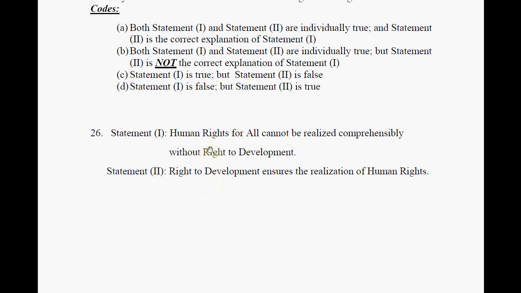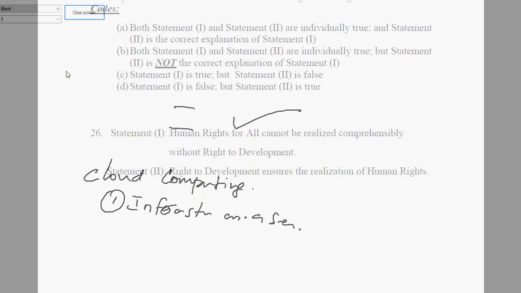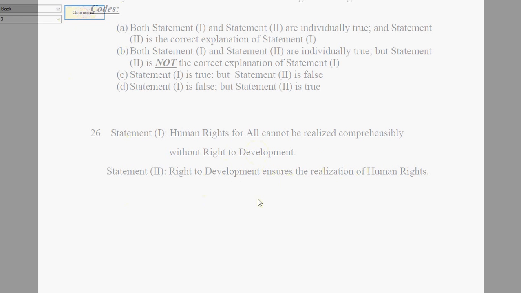Okay, here. Human rights for all cannot be realized comprehensively without right to development. This is true. In a recent United Nations statement on human rights, they have said that right to development is an inalienable human right. This is a word that I would like to stress. So definitely one is correct, and right to development ensures the realization of all the human rights. It is absolutely true. So the choice is, sorry, choice A here. Both are true.